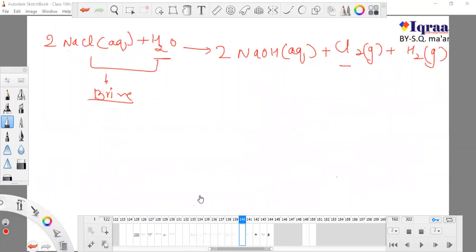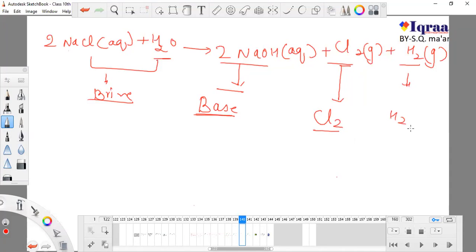Okay, so this is our reaction. Now we got two substances and two gases. One is sodium hydroxide. We know this is a very good and very powerful base. This is how sodium hydroxide is produced. Again, chlorine gas. You could be asked in your exam how we can produce chlorine gas, or to write down a method to find chlorine gas. And this is our hydrogen gas. So three things we obtain from this process.